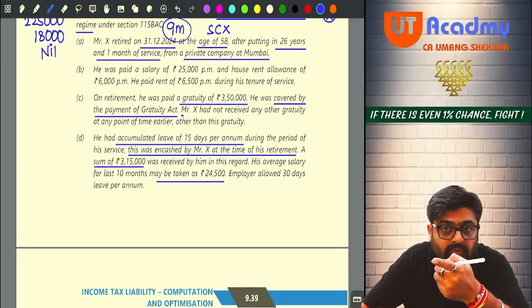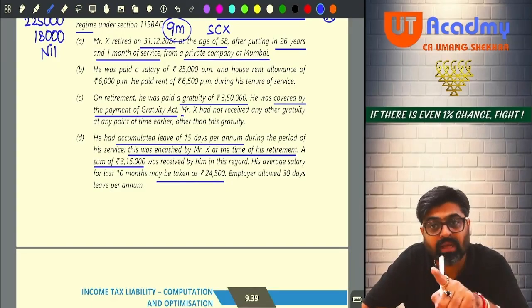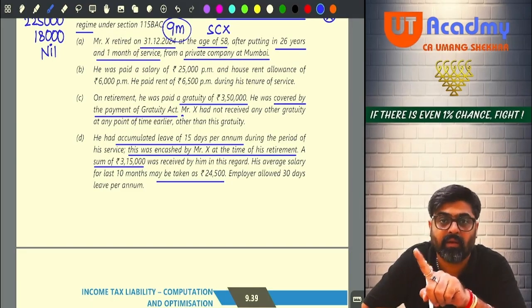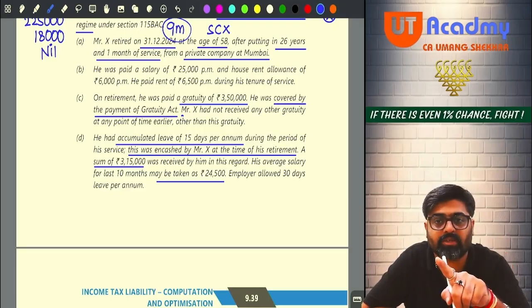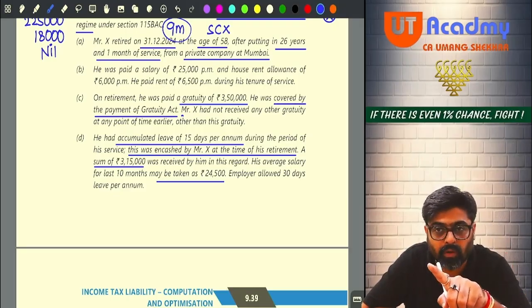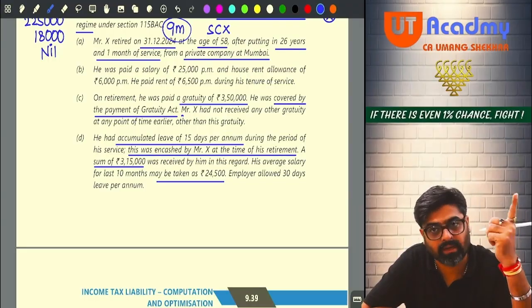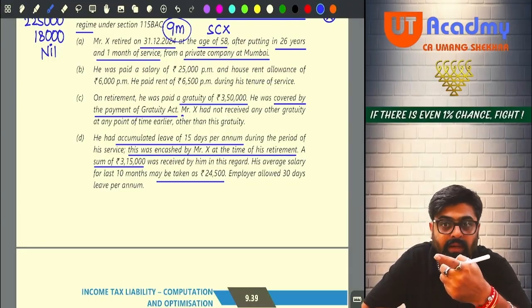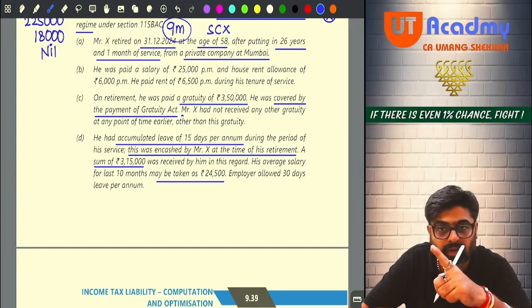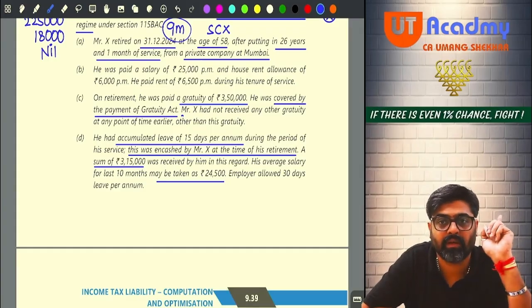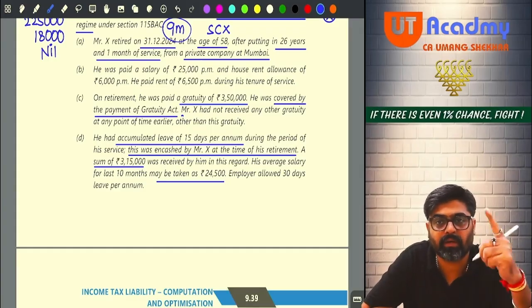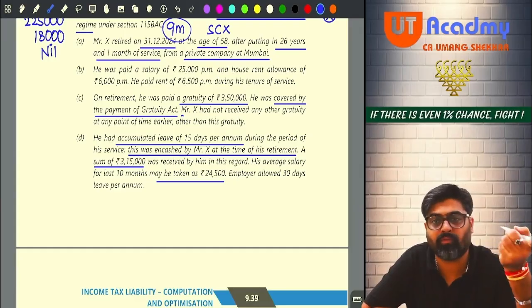Please be very careful. They have themselves calculated the average salary for HRA for this exemption. Yes or no? So if you are going to take any other average salary, your answer will be wrong. They have only calculated average salary. So for your exemption, take this average salary only. Okay. So 24,500 into 10 will be 2,45,000.